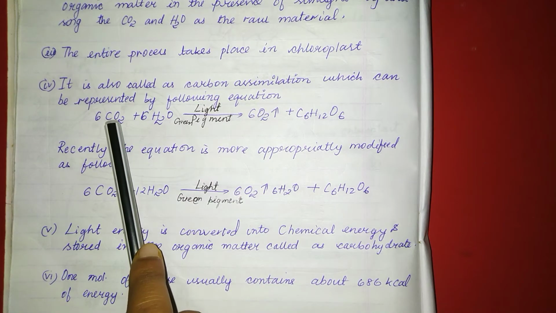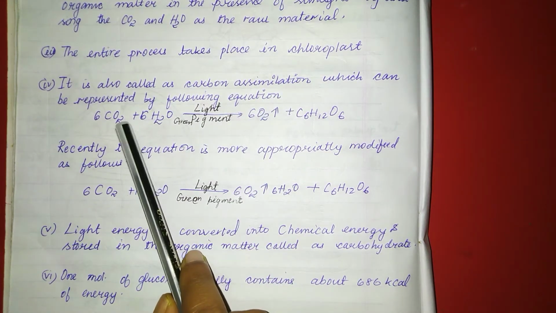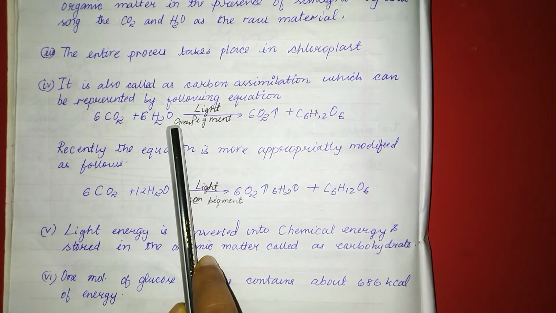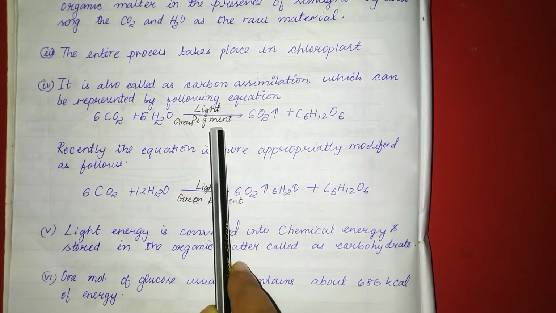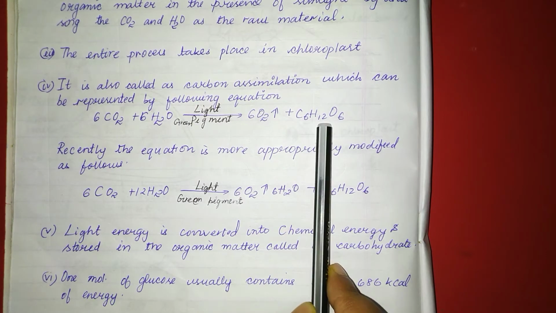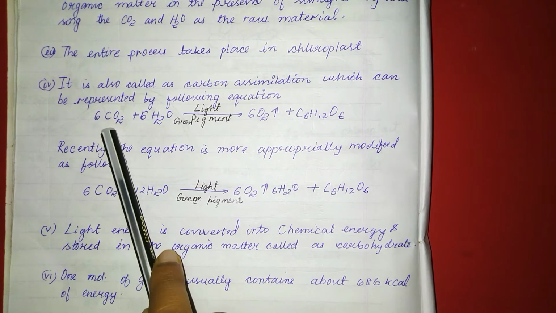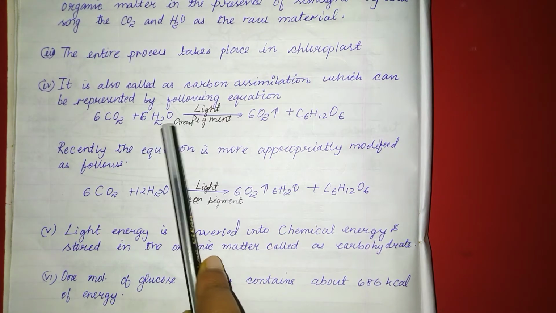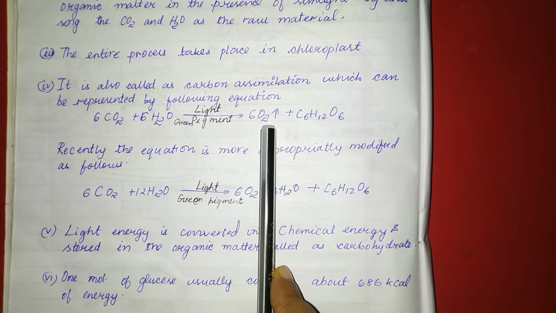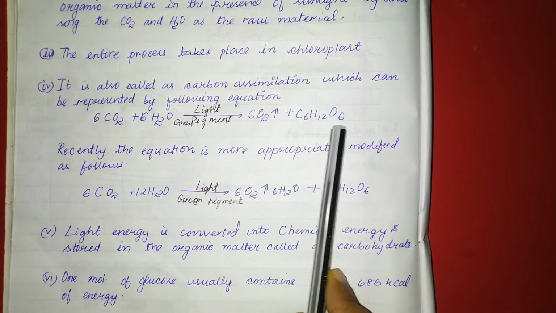So the photosynthesis can also be known as carbon assimilation, and this is represented by the following equation: 6CO2 plus 6H2O in the presence of light and green pigment give rise to 6O2 and C6H12O6. That means 6 molecules of carbon dioxide and 6 molecules of water in the presence of light and green pigment give rise to 6 molecules of O2 and 1 glucose.